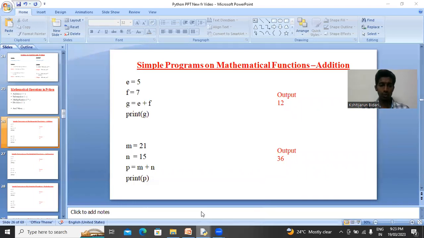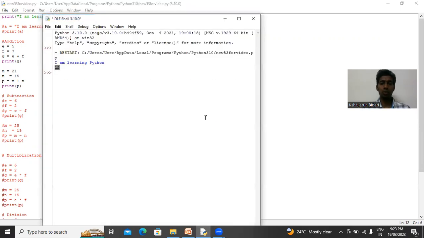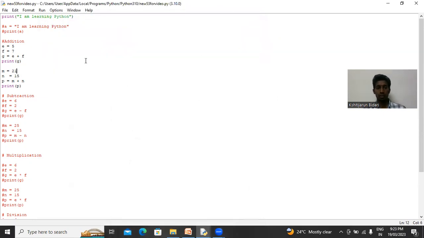I'll save it and run the module. It will show me 36. It is showing 21 plus 15 is 36. So this is another example which I just showed you.